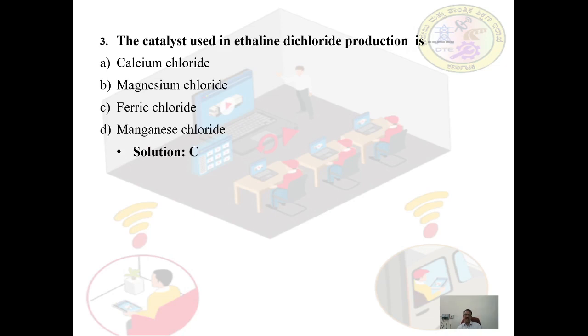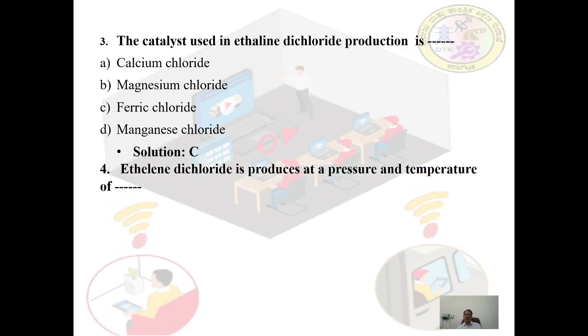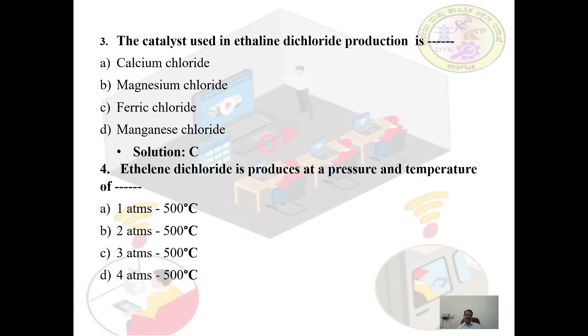Ferric chloride. Fourth question. Ethylene dichloride is produced at a pressure and temperature of dash. A. 1 atmosphere and 500 degrees centigrade, B. 2 atmospheres and 500 degrees centigrade, C. 3 atmospheres and 500 degrees centigrade, D. 4 atmospheres and 500 degrees centigrade. The right answer is option D, 4 atmospheres and 500 degrees Celsius.